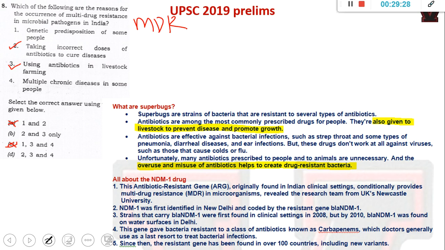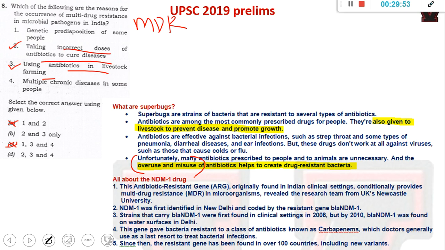So here if you see, statements 2 and 3 are true. It's like a very simple statement. You take an incorrect dose of antibiotics, or antibiotics are given to the livestock, obviously from there it will enter your body also. So that is misuse or overuse. That is actually the words which even WHO used in the report, and it's there in our test also. The screenshot is from our test last year. So overuse and misuse of antibiotics is what causes the MDR problem.